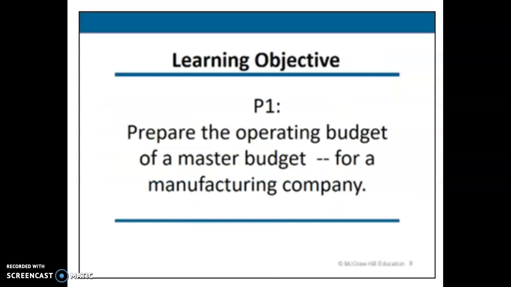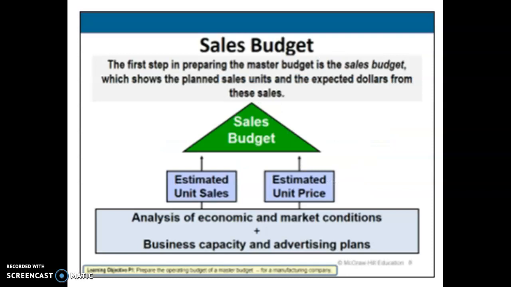All right, so let's look how to prepare the operating budget of a master budget for a manufacturing company. All right, so here we see that it starts out with a sales budget. And it shows us here that the first step in preparing the master budget is our sales budget. And that shows the planned sales, units, and the expected dollars from those sales.